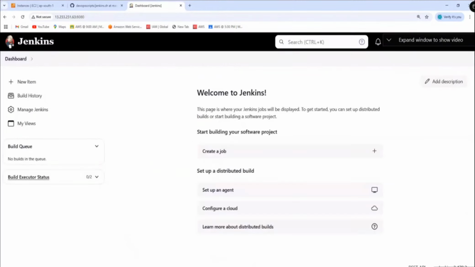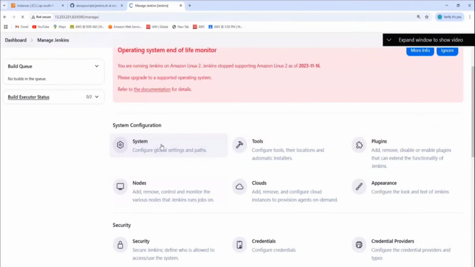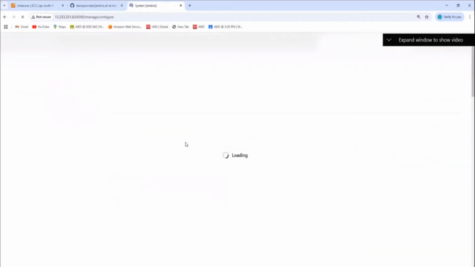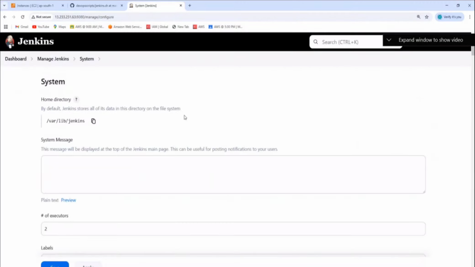First I set up communication from the Jenkins server to the remote server. Next I installed the plugins. Now the Jenkins server needs to connect to our remote server. How does the Jenkins UI know to connect to the remote server? So we need to do some configuration on Jenkins. For that reason, let's go to Manage Jenkins, and here go to System. What's the plugin that you have installed? Publish over SSH. Let's see whether we can find that.